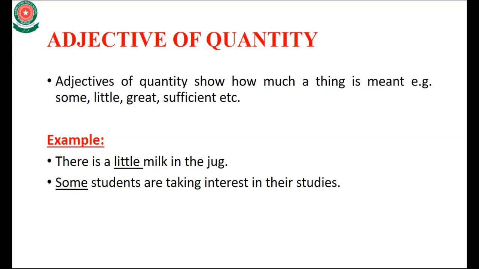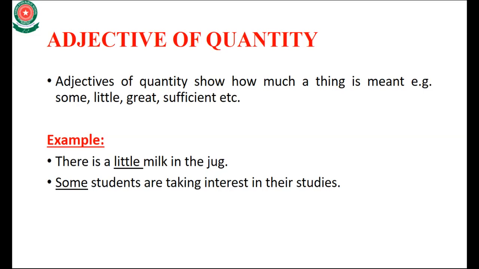And next is: some students are taking interest in their studies. For example, when I remove the word some, the sentence is: students are taking interest in their studies. Then how many students? Some, यानी कुछ students हैं जो studies में interest लेते हैं. Some here describes the amount.